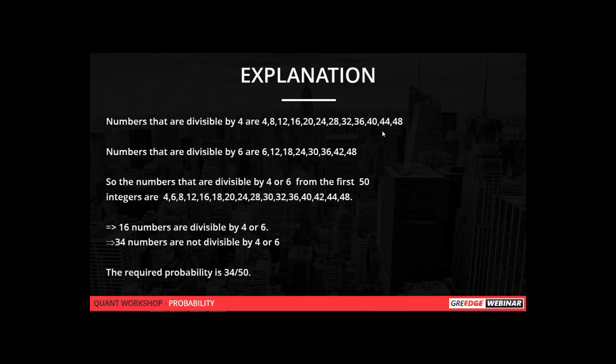So I'll just give you a small trick again. If it is a case of a larger number, say 100 or so, then what we have to do is divide 100 by the divisible factors. For example, 4: divide 100 by 4 first and find the quotient. Similarly, divide 100 by 6 and find the quotient. Then take the LCM of 4 and 6 and divide 100 by that LCM. So you add the first two and subtract the last, and you'll find the answer.